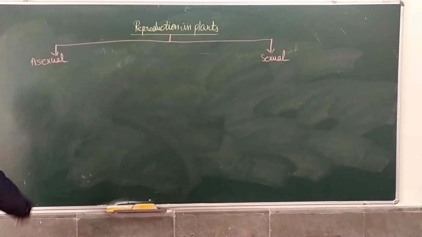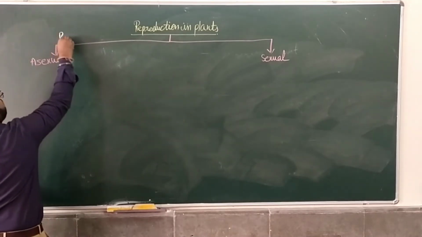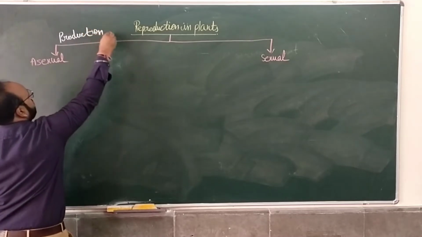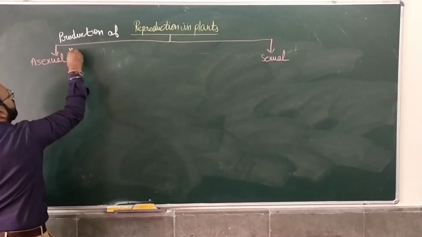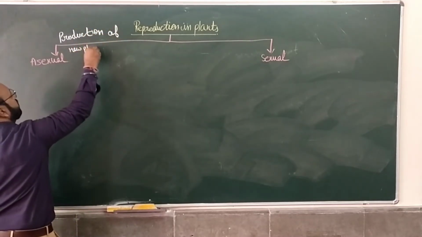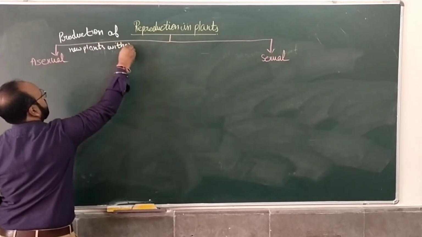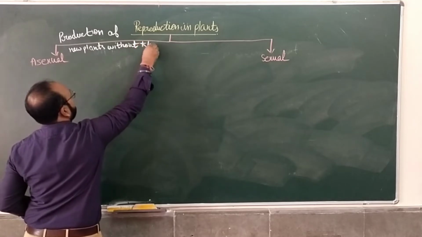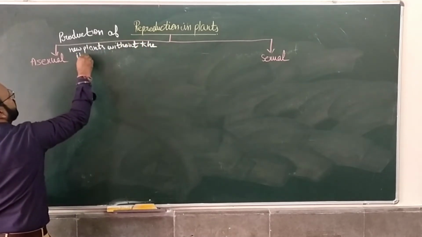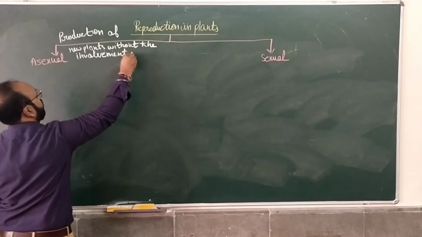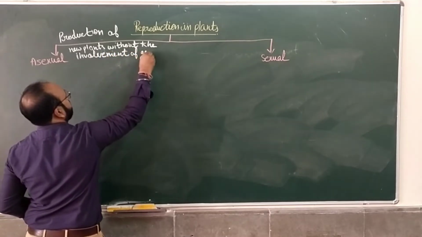We know that in asexual reproduction there is production of new plants without the involvement of gametes.